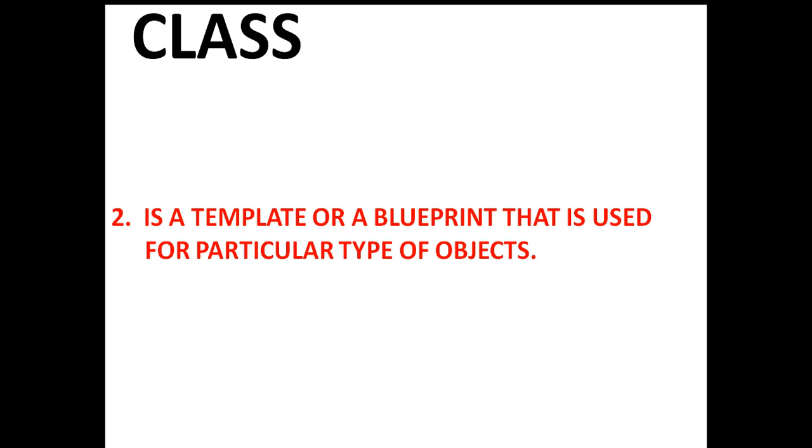A class is a template or blueprint that is used for a particular type of objects. So class is a template or blueprint that will be used by the same type of objects. So now we have clarified the definition of a class.